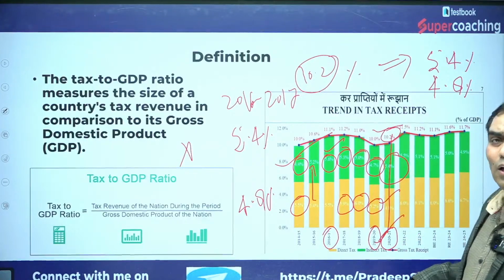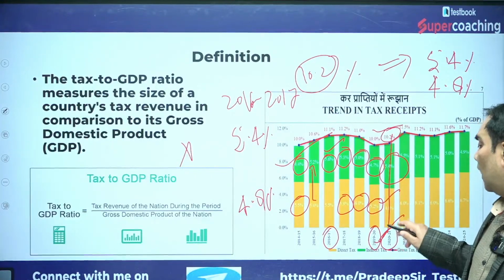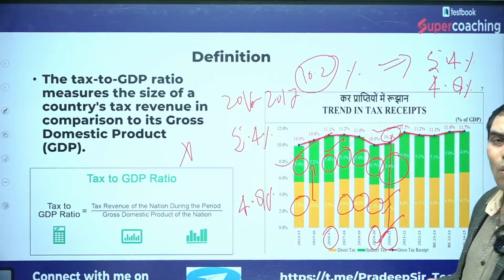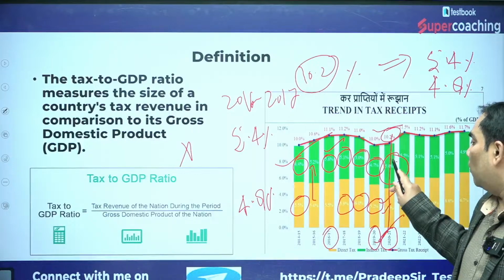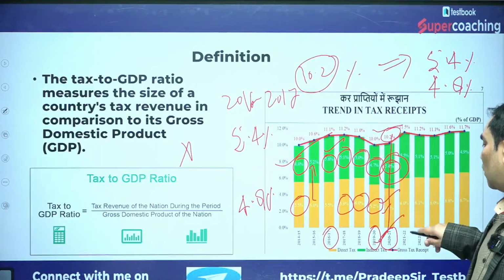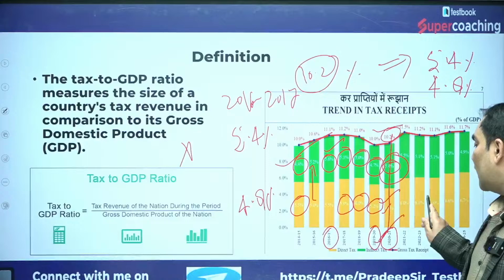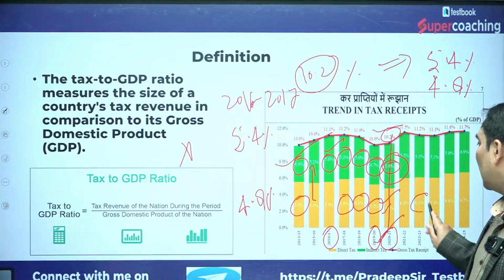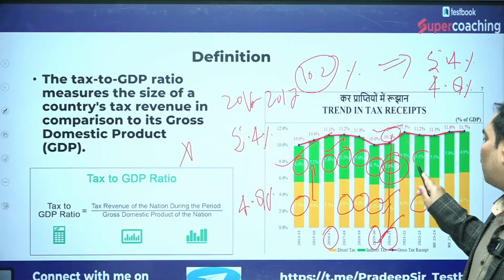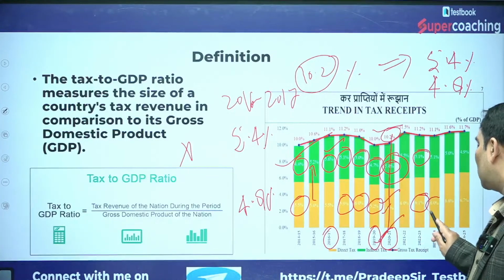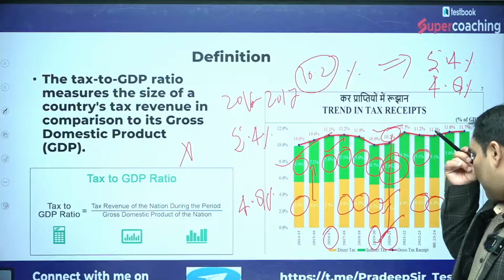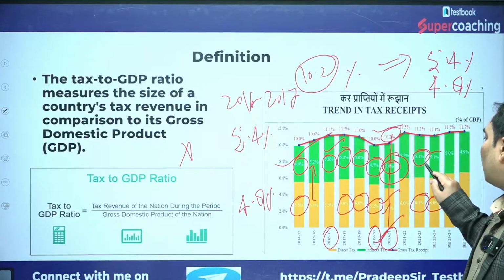And in 2020-21, this is the exception: direct taxes contributed only 4.8%, whereas indirect taxes contributed 5.4%. In 2021-22, direct taxes contributed 6.1%, whereas indirect taxes only 5.1%. Similarly in 2022-23, direct taxes 6%, whereas indirect taxes 5.1%.